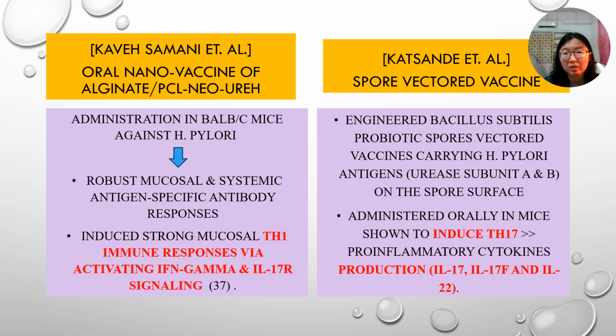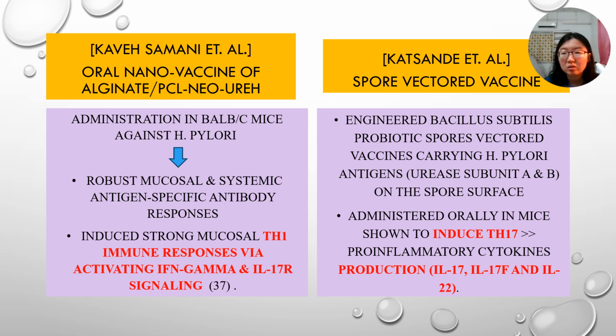Cové et al. also discovered a potential nano vaccine used as an oral vaccine administration in mice. It also showed very good mucosal and systemic antigen-specific antibody responses and induced a strong mucosal T helper 1 immune response via activating interferon gamma and interleukin 17R signaling.